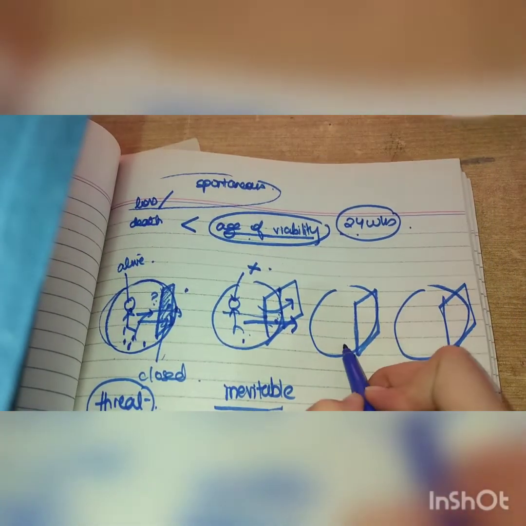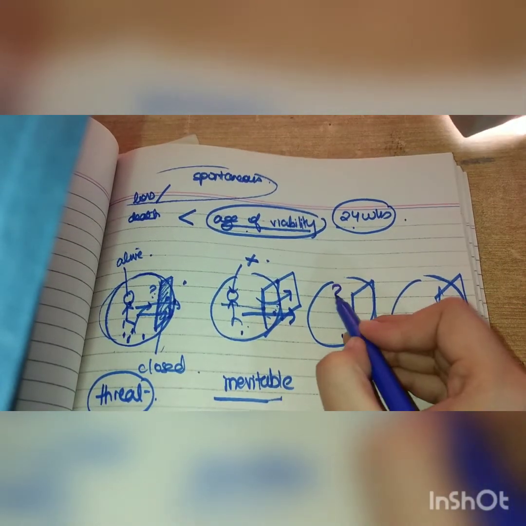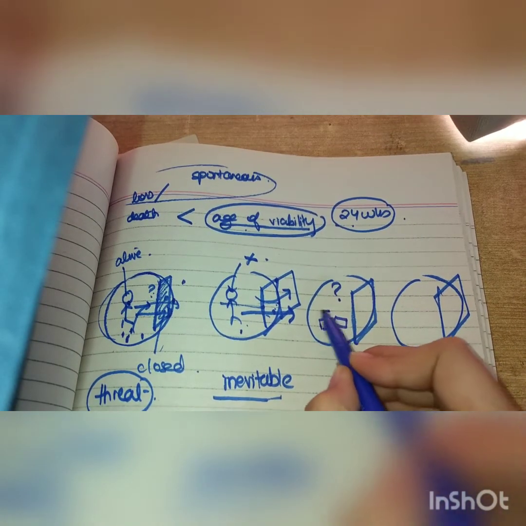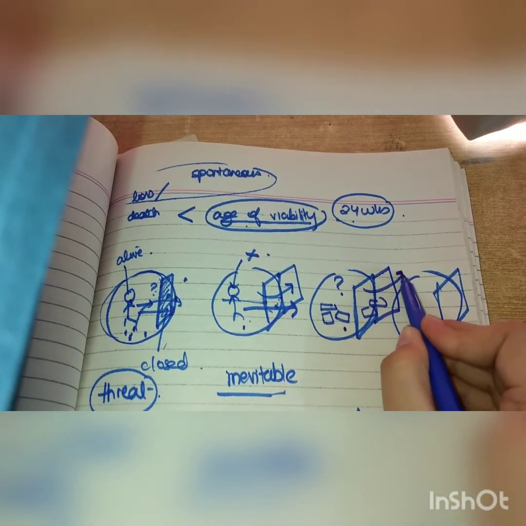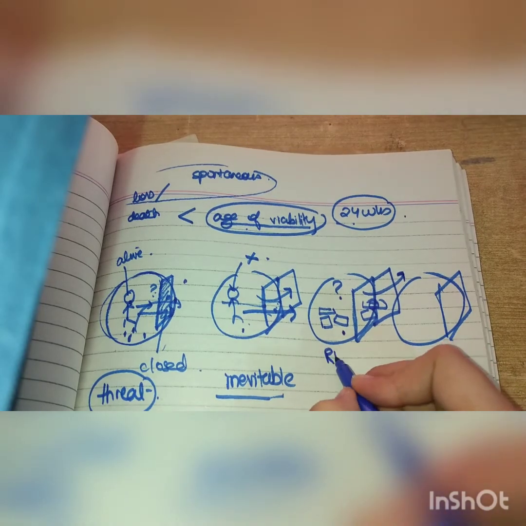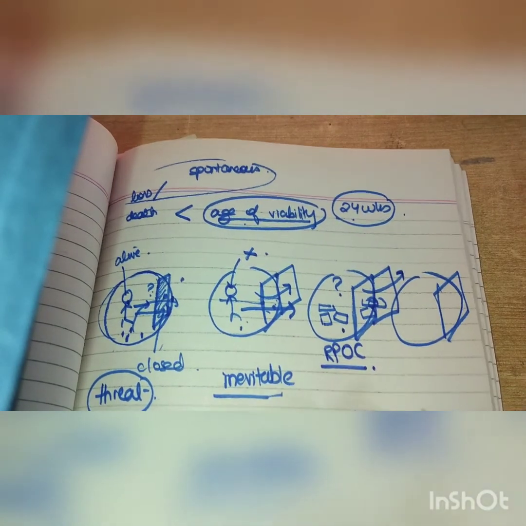Okay, and now the third situation is when the baby has gone. Okay, there's nothing left inside, it's all empty, but small tissues are present, and the door is opened. Okay, so what is this? Retained products are present. Retained products of conception are present. RPOC, maybe some placental tissue.